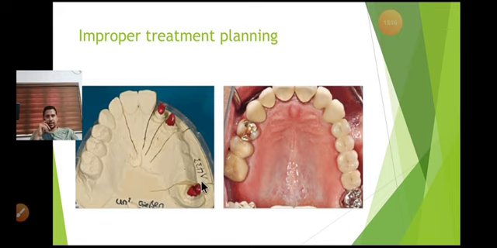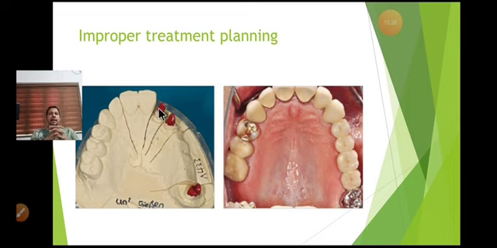These three teeth are taken as abutments in order to support this long span FPD. This treatment plan is actually wrong because the lateral incisor is the weakest tooth, and it is taken as a terminal abutment, which is not capable of supporting this long span FPD.